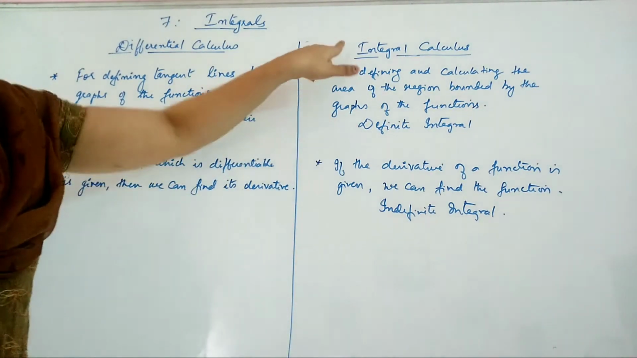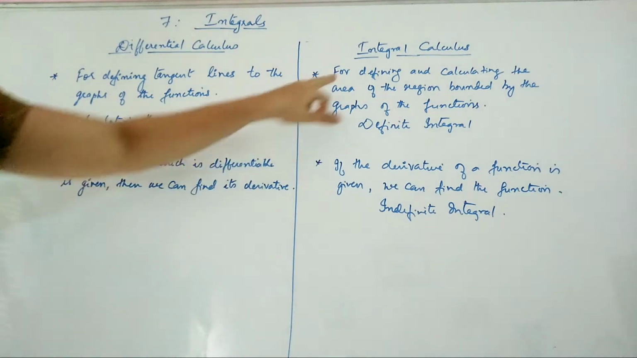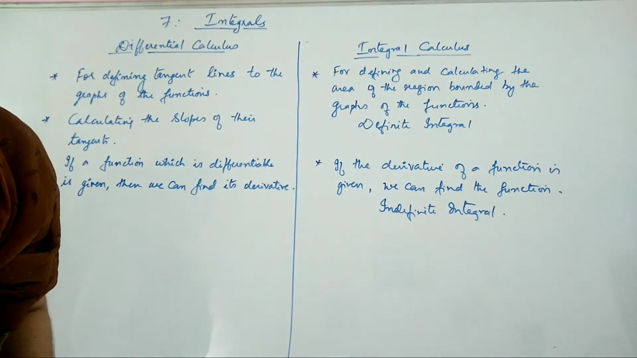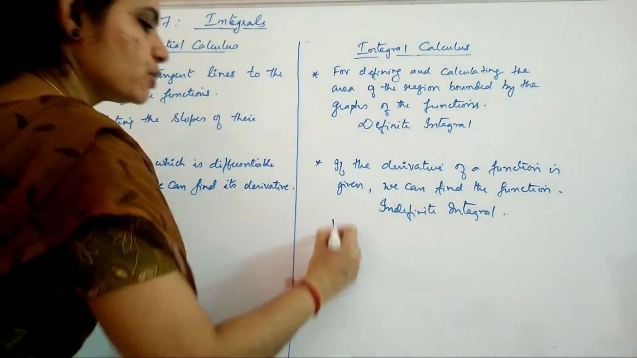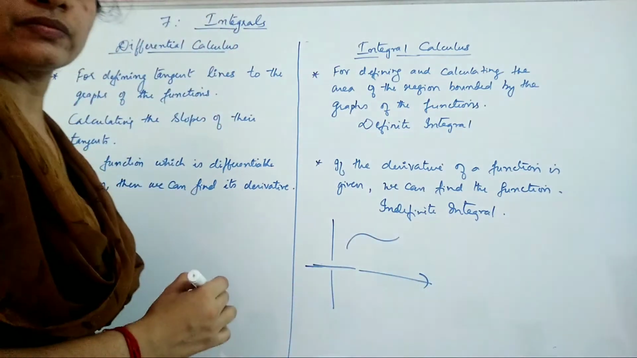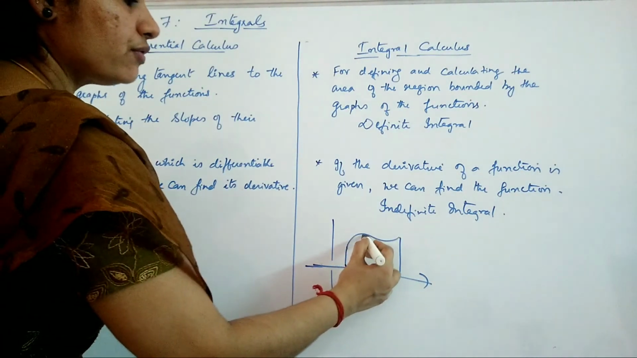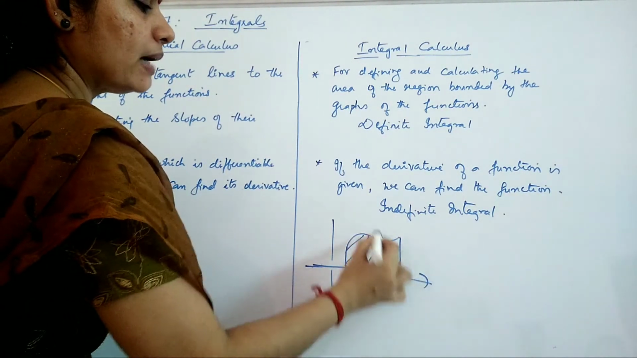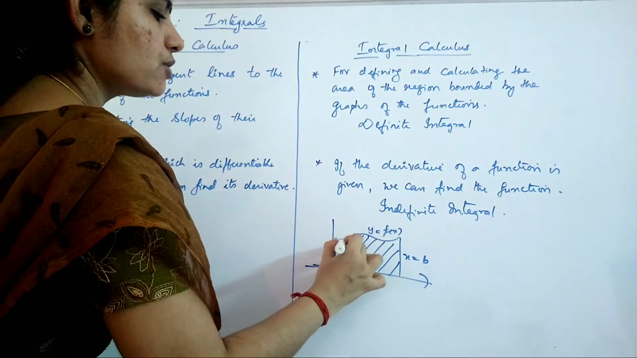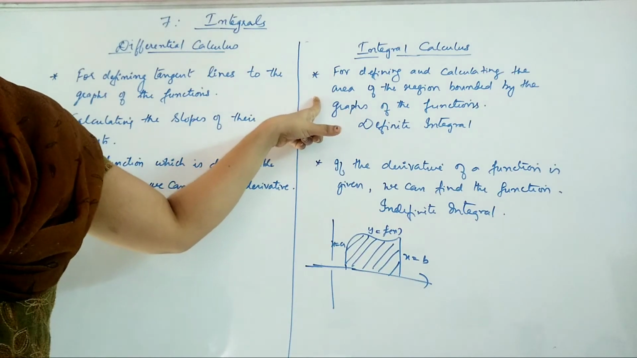Now, how did integral calculus arise? The study of integral calculus arose due to the problem of defining and calculating the area of the region bounded by the graphs of the functions. That means if you are provided with a graph, suppose this is a graph, under certain conditions, the region to be bounded will be given and you have to find the area bounded by the graph. Suppose these are the boundaries given, x equal to a and x equal to b. So this region's area can be found using integral calculus.